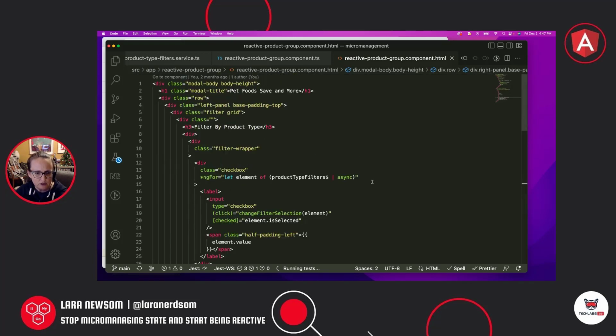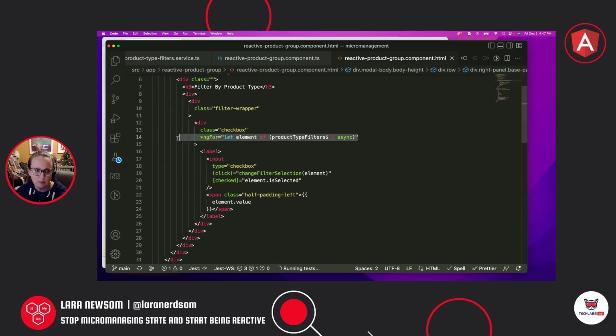And then up here for our filters, we've done the same thing. We've also used the async pipe, again, that subscribes and unsubscribes for us.